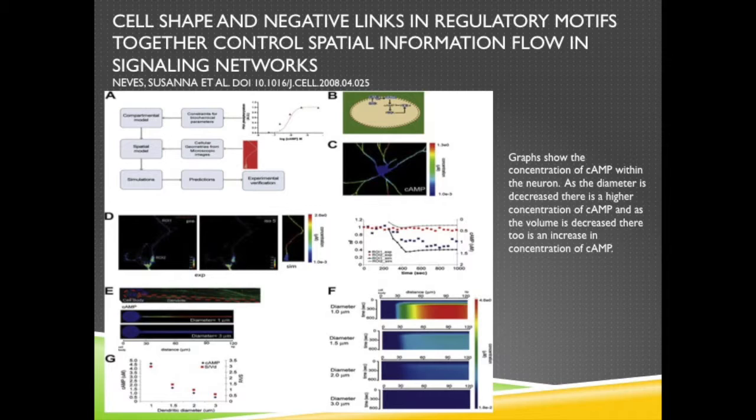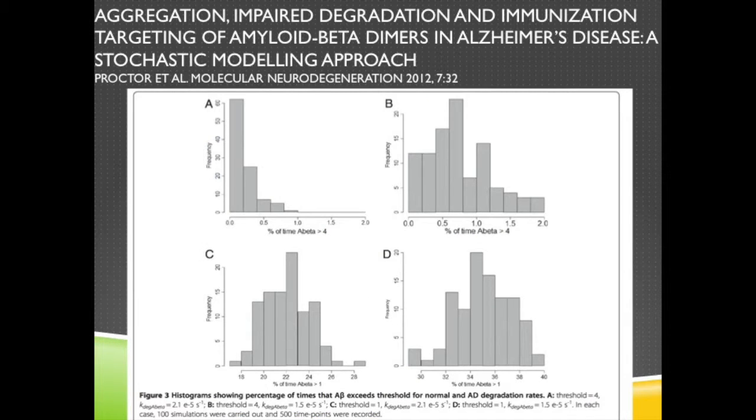Graph F shows the chemographs of simulation results of the concentration of cyclic AMP with respect to time for varying dendritic diameters. Lastly, G shows concentration of cyclic AMP at 600 seconds, plotted against dendritic diameter and its corresponding surface to volume ratio. Proctor 2012 also used virtual cell to investigate the extracellular amyloid beta plaque formation mechanism. His study provides many useful K-values or reaction rates for the different steps of amyloid plaque development.